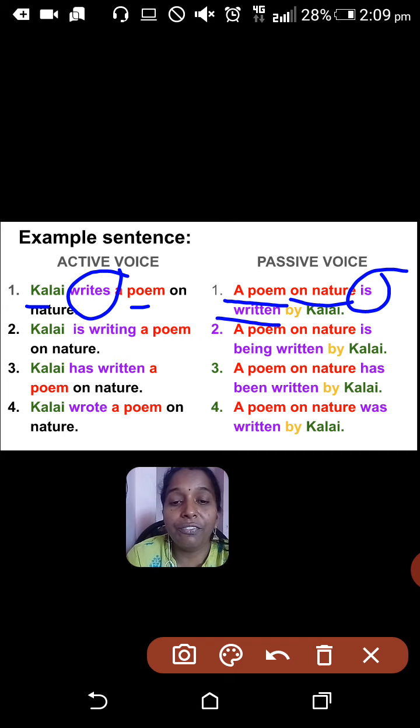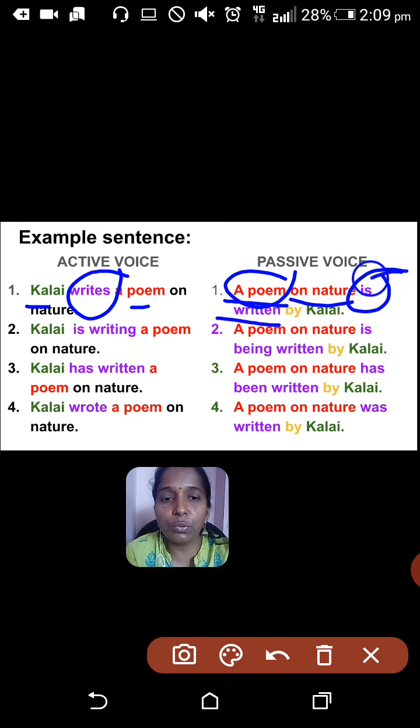I told you that for simple present tense, in passive voice you have to add am or is or are based on the subject, singular or plural. If the subject is singular, you have to add is, I said. If the subject is plural, you have to add are, I said, isn't it. So here a poem is used, so I have used is here.